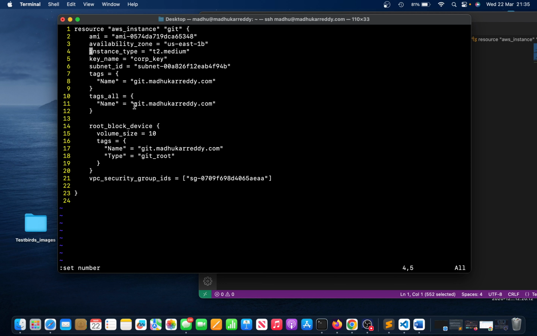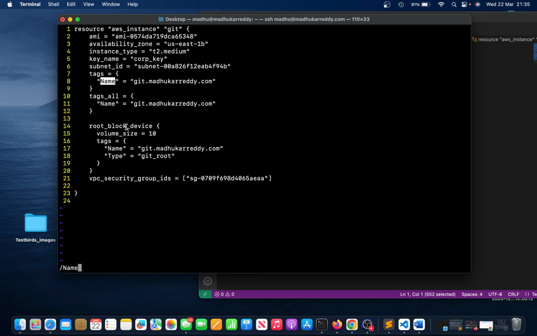Okay, then if you want to search for some specific term, if I want to look for this name, what are you going to do? We are all in command mode, just type /. Now you can see the / over here, and type the text.